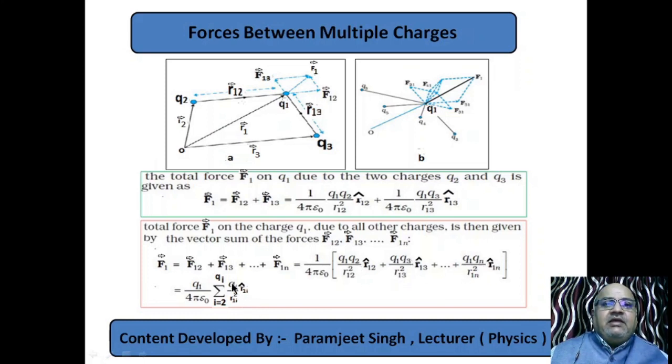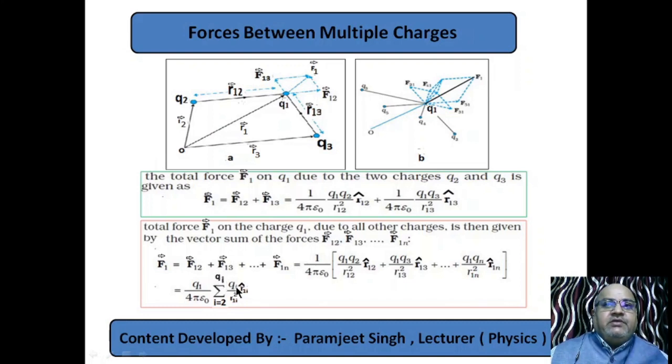So it is Qi divided by R1i squared times the unit vector R1i, and i runs from 2 to n. Sorry, here we should write n, so correct it. i runs from 2 to n.